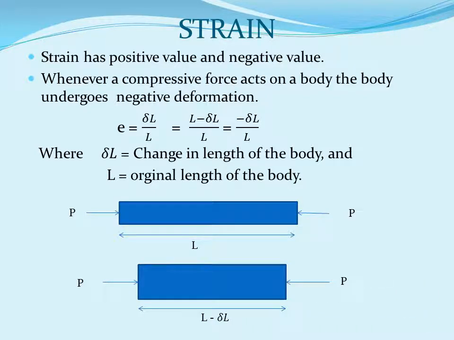Now e is equal to change in length upon original length, that is L minus delta L minus L upon L. L gets cancelled and minus delta L upon L remains. Therefore, a compressive force acting on a body creates negative deformation.